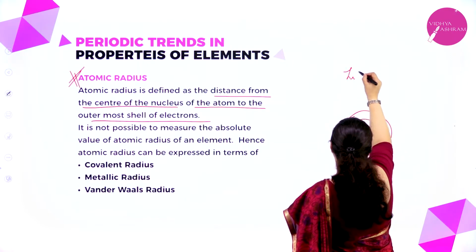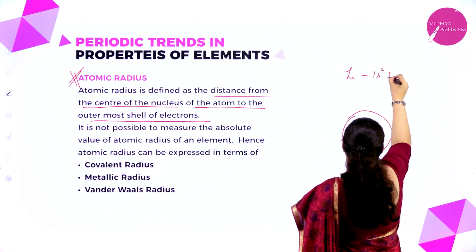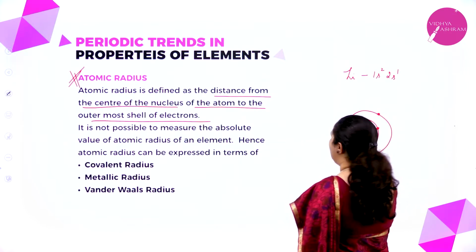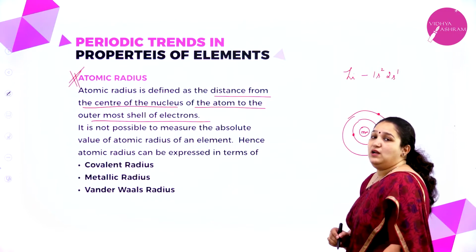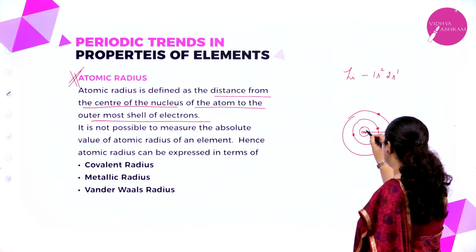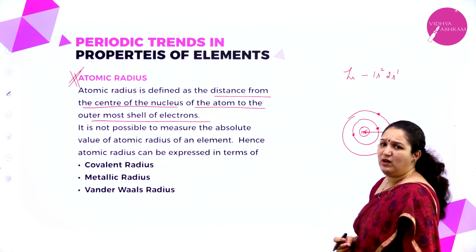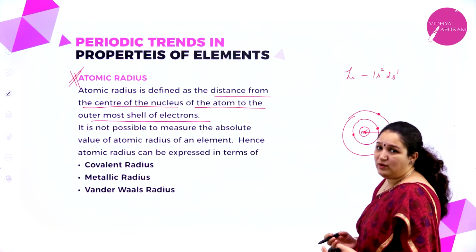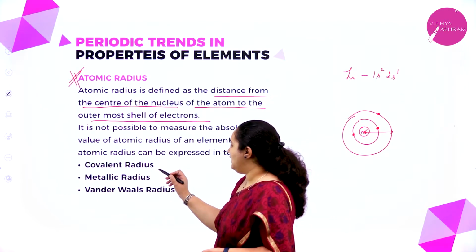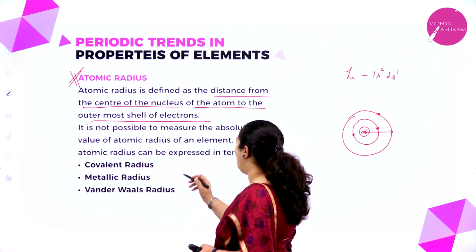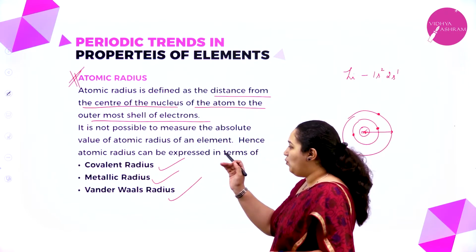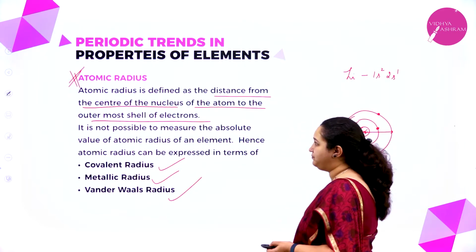For example, let me take lithium, 1s2, 2s1. 2 electrons are there in the first shell and there is 1 electron in the second shell, correct? Now what is the atomic radius? It is the distance from the center of the nucleus to the outermost shell. But an atom is really very small and it is very difficult to get the atomic radius directly like this. So how can we measure? It is expressed in terms of covalent radius, metallic radius and van der Waals radius. So we will see what each one of them means.